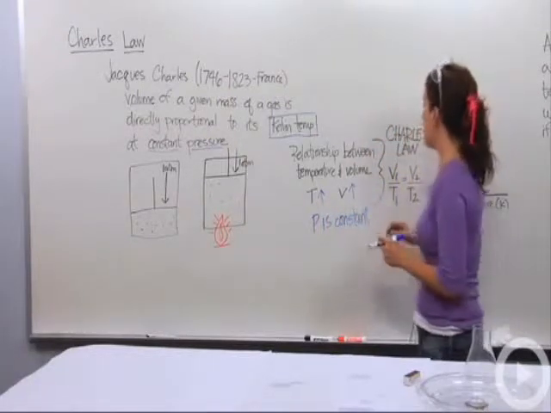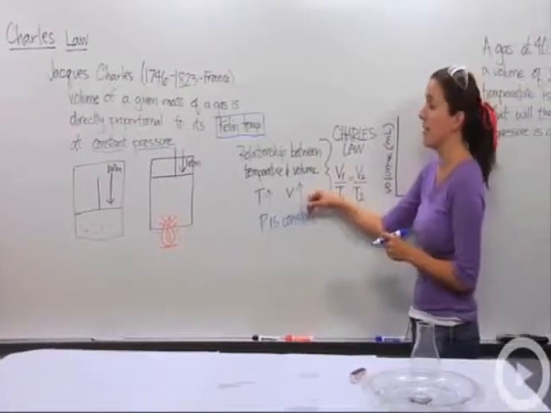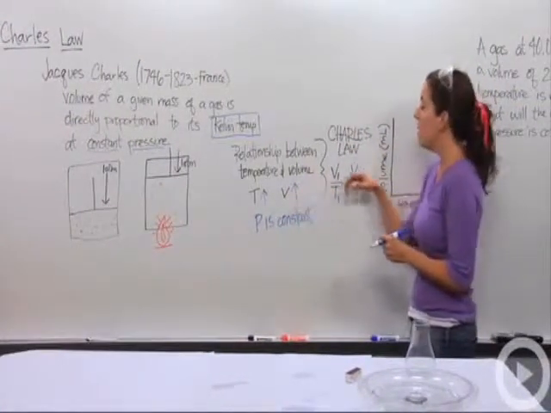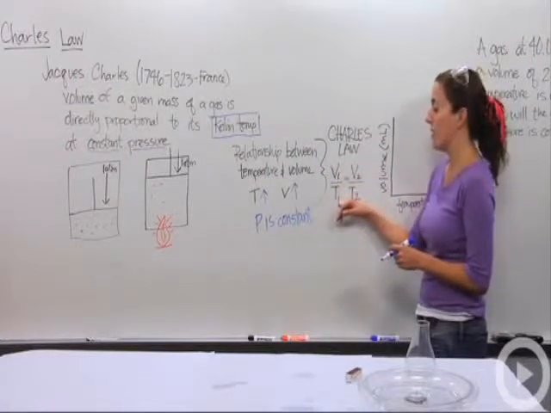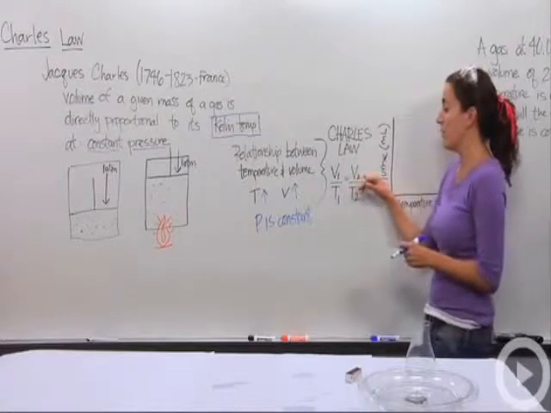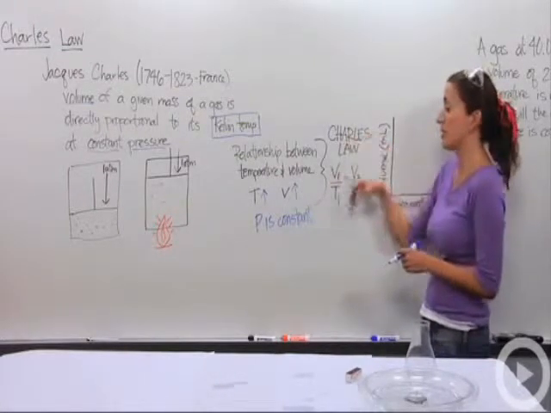So Charles' law has a direct relationship, as stated in the actual law, and we can make it mathematically equal. Volume 1 divided by temperature 1 equals volume 2 divided by temperature 2. So this is Charles' law mathematically.